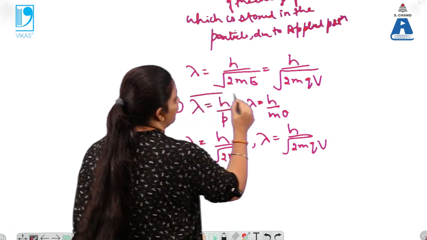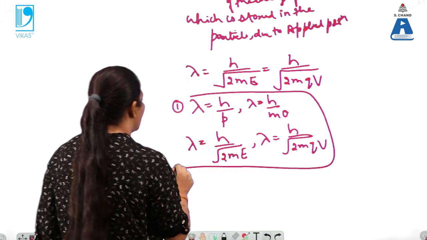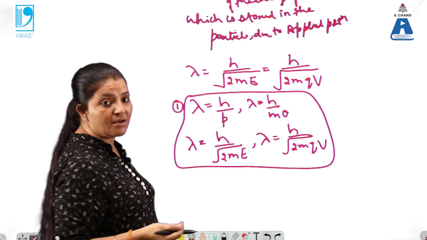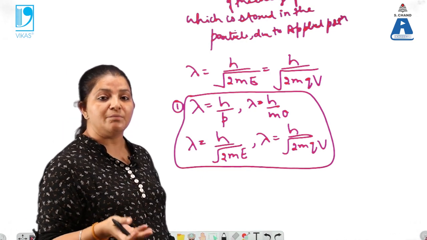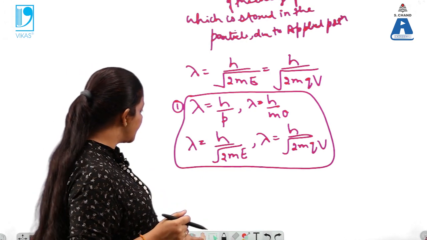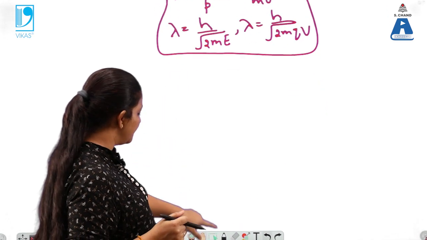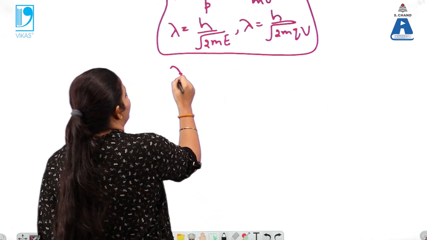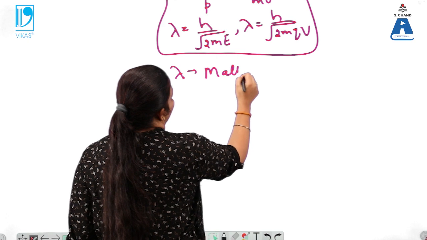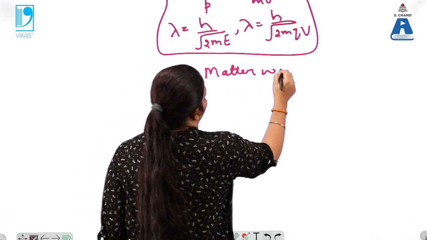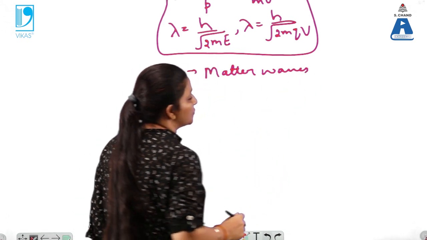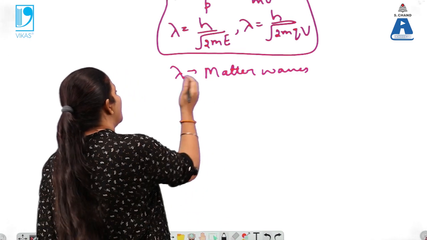So these are the four different expressions for lambda. What is lambda here? That is the wavelength of the matter waves, the waves which are associated with the moving particle.